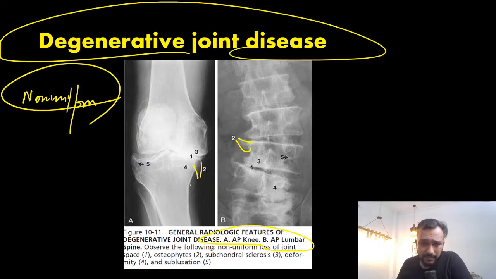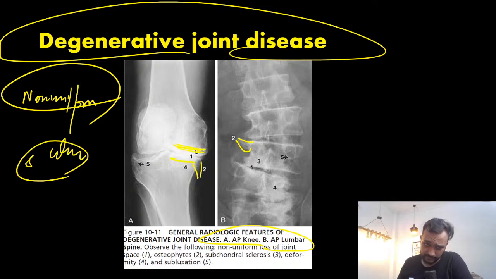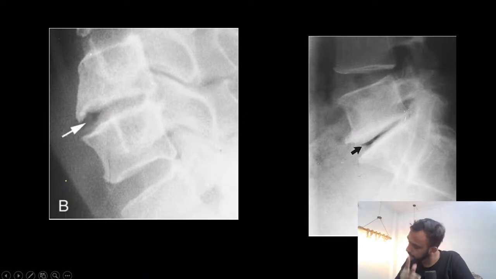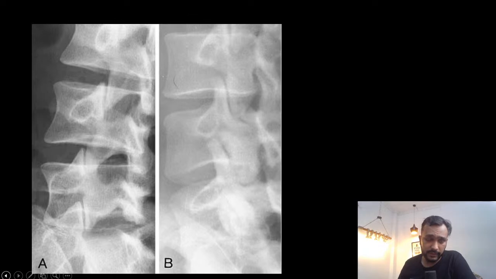In later stages, subluxation of the joint can be seen, and you are going to see an increase in the density in the subchondral portion of the bone, right? So this is your degenerative joint disease. Similar features will be seen in the facet joint also.